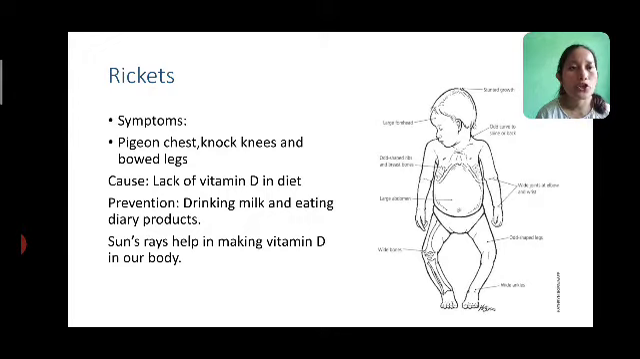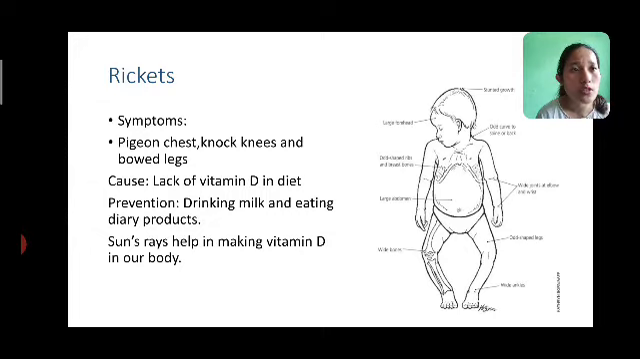Now next one is rickets. What are the symptoms of rickets? Pigeon chest. That means the chest is protruding outward. And look at the legs in this picture. Can you see the legs? How are they? They are called bowed legs. They are slightly curved, you can see they are a bit curved. So that is referred to as bowed legs. Those are the symptoms of a person suffering from rickets.